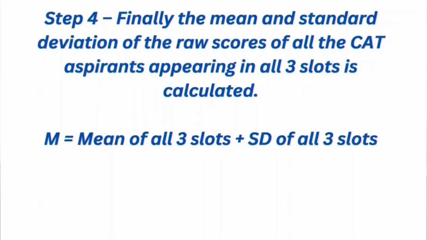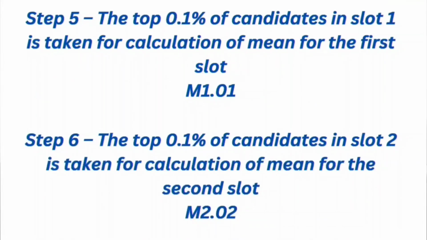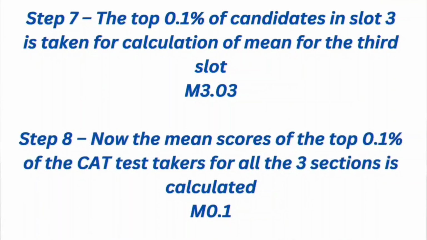Then in step 4, finally the mean and standard deviation of the raw scores of all the CAT aspirants appearing in all the 3 slots is calculated. Then in the next step, the top 0.1% of the candidates in slot 1 is taken for calculation of mean for the first slot. Then the top 0.1% of the candidates in slot 2 is taken for calculation of mean for the second slot. Then the top 0.1% of the candidates in slot 3 is taken for calculation of mean for the third slot.